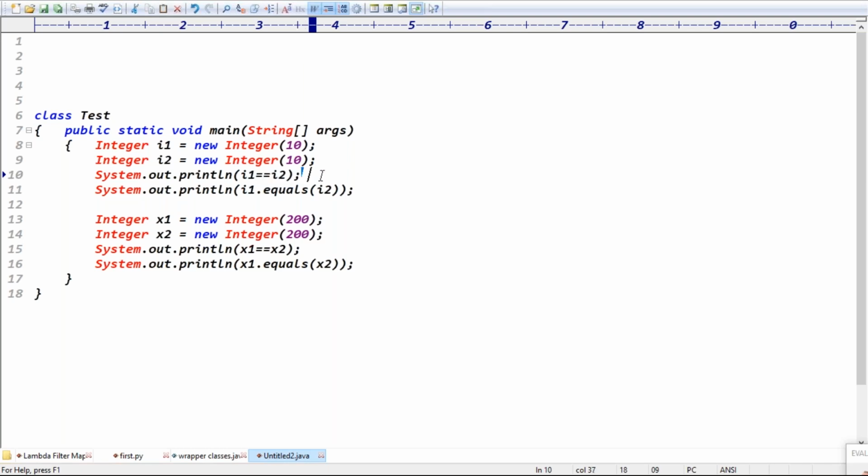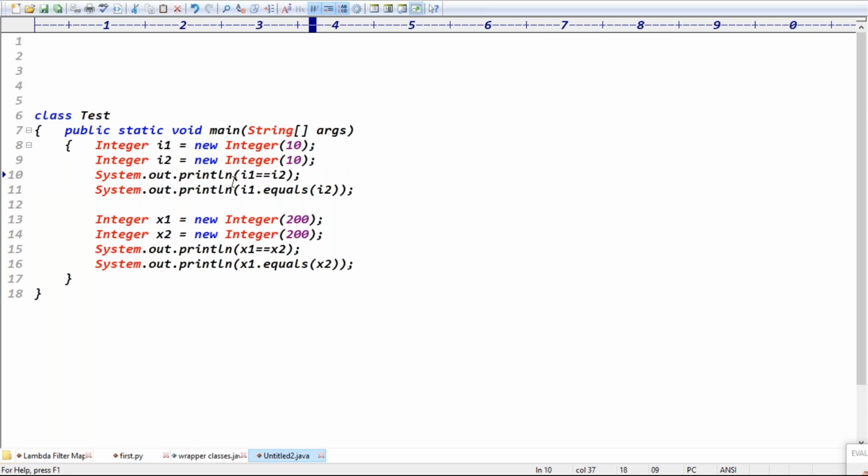Different objects means what? What does it return, true or false? False, because I1 double equal to I2 means two different objects, so it's false, definitely. So the output here is false, because it is a reference comparison.